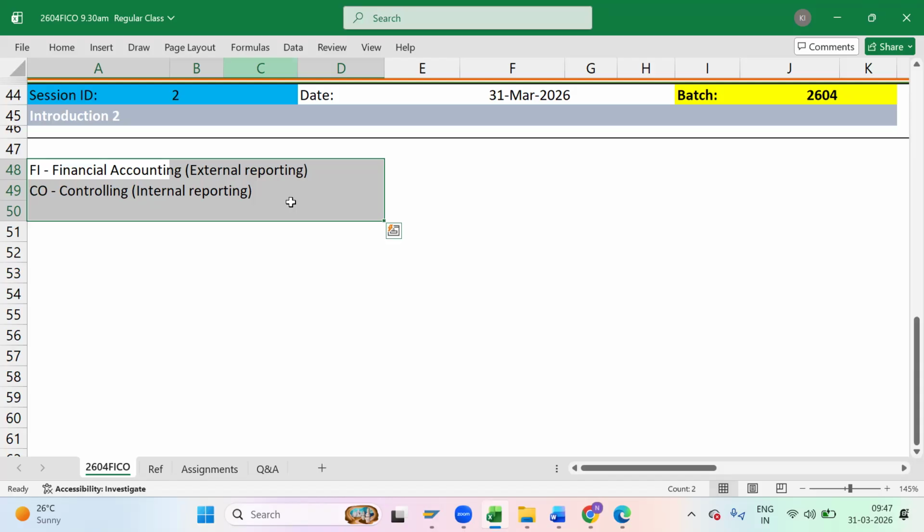I'll pick some ideal scenarios, generally how all organizations implement it. Similar scenarios I'll also give you for practice. There might be some difficult scenarios as well, where you need to go through them and give an attempt. Most probably you can complete them, and some scenarios you may not be able to complete. That is okay. At least give a try. If you try, only then in the next session will you be able to ask questions.